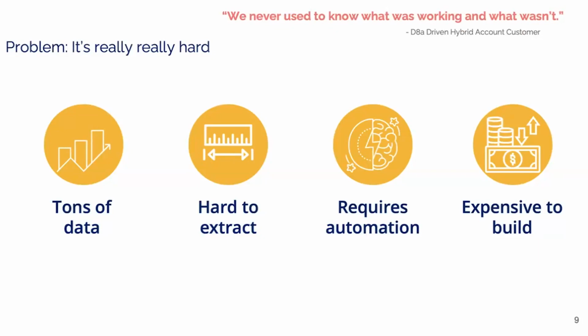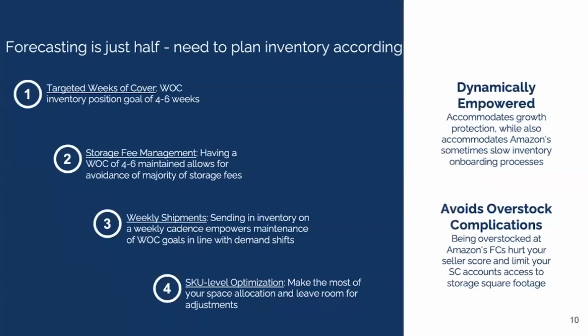Long story short, it can be hard to do this by ourselves, just an Excel sheet, especially if we have 2 ASINs, 3 ASINs, 5 ASINs, 50 ASINs, 500 ASINs, 5,000 ASINs. It gets extremely difficult to try and do this at all times across all the different variables. And even if we do it perfectly, so identifying what data points are impacting us the most, understanding the likelihood of that's going to have an impact on the future sales, we then have to plan inventory accordingly. So just knowing what's going to happen doesn't actually solve the problem.